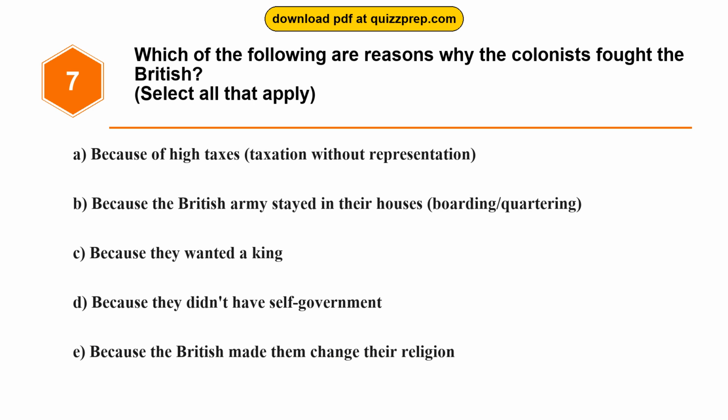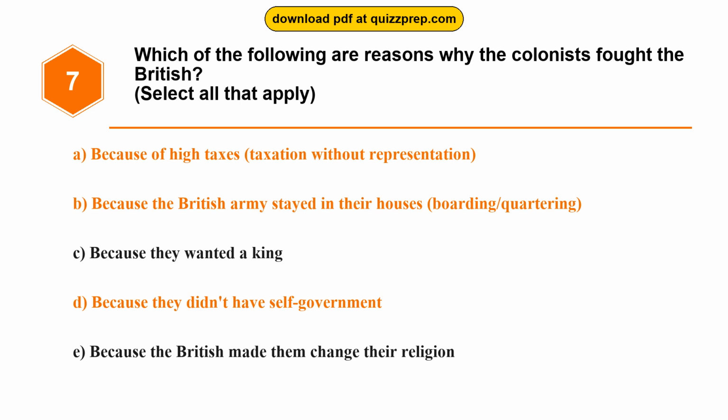Question 7. Which of the following are reasons why the colonists fought the British? Option A. Because of high taxes, taxation without representation. Option B. Because the British Army stayed in their houses, boarding/quartering. Option C. Because they wanted a king. Option D. Because they didn't have self-government. Option E. Because the British made them change their religion.